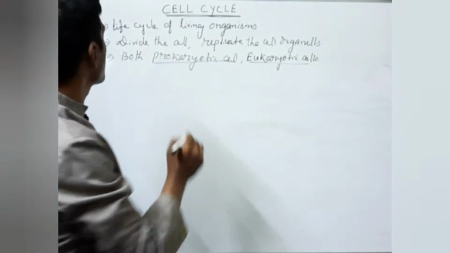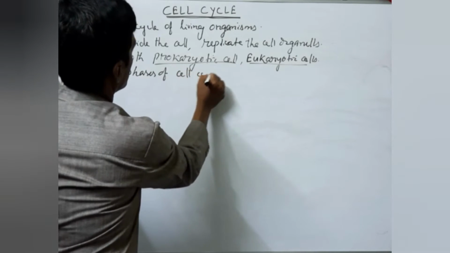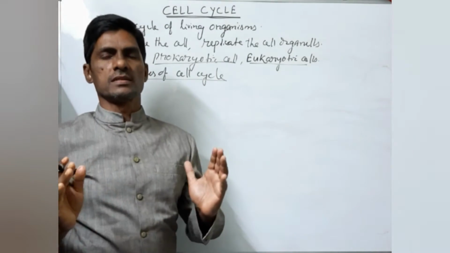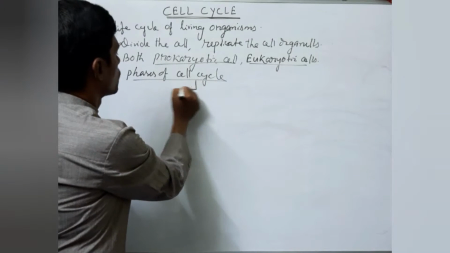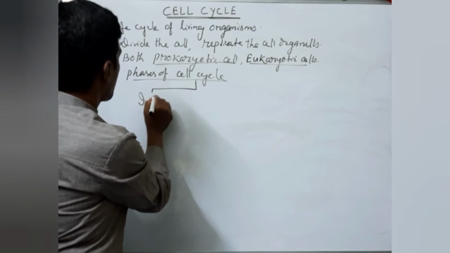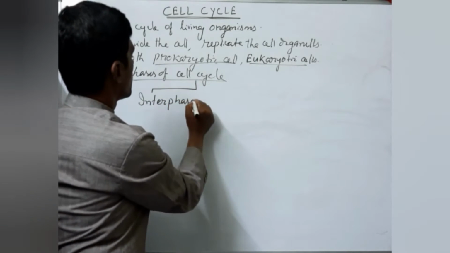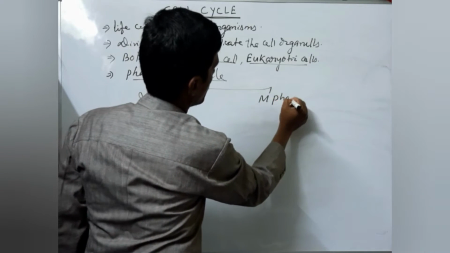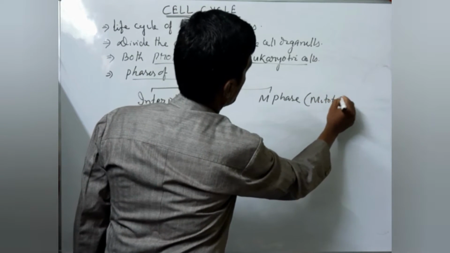So next, coming to the phases of the cell cycle. The cell cycle is divided into two phases. One is called interphase, another is called M phase. M phase means mitosis phase, and this is also called the mitotic phase.